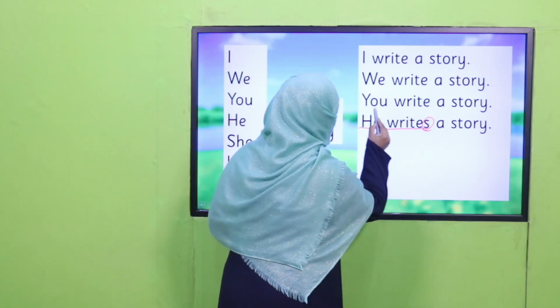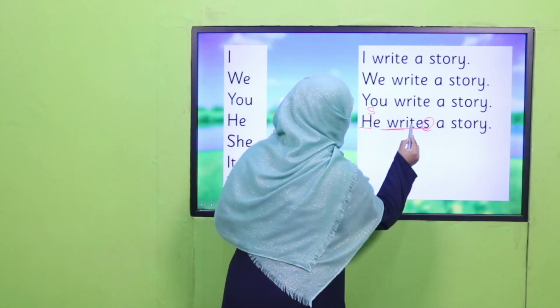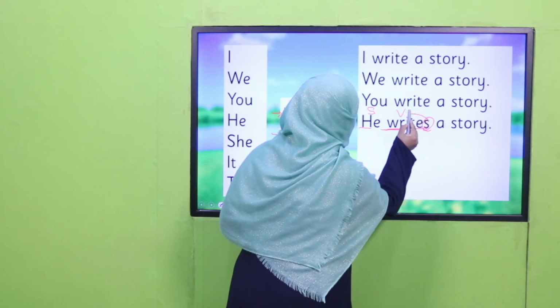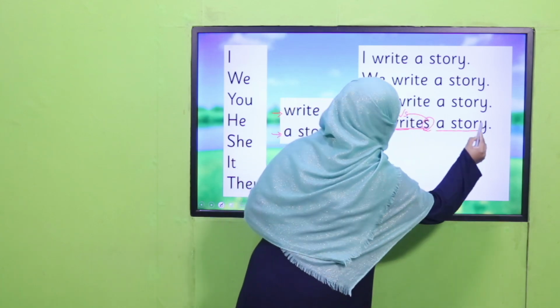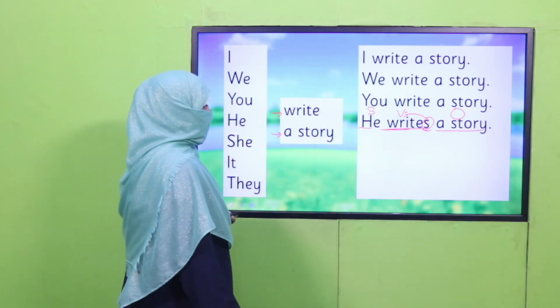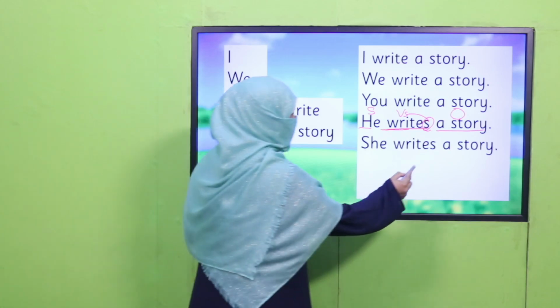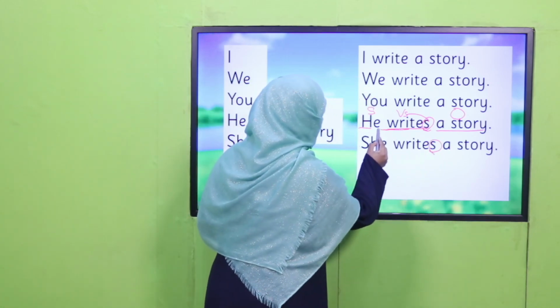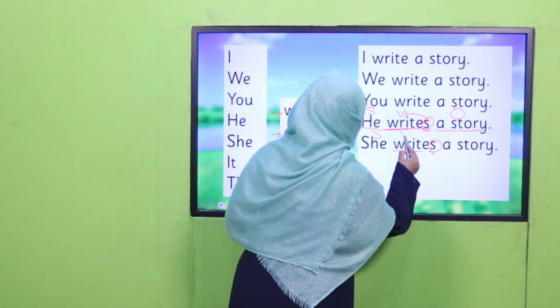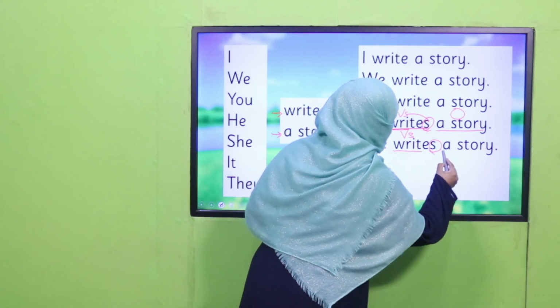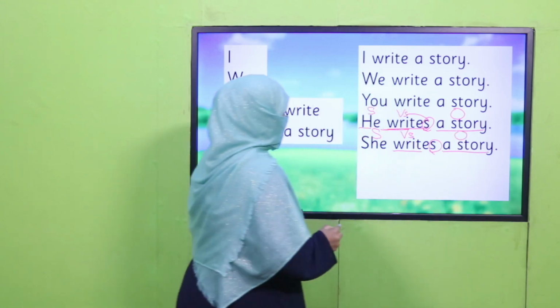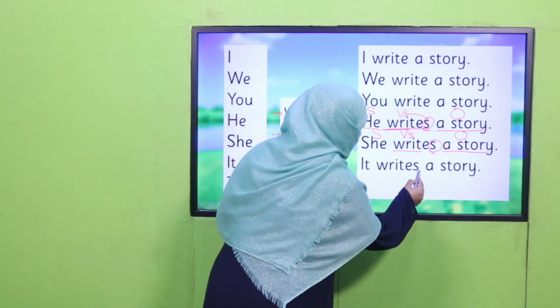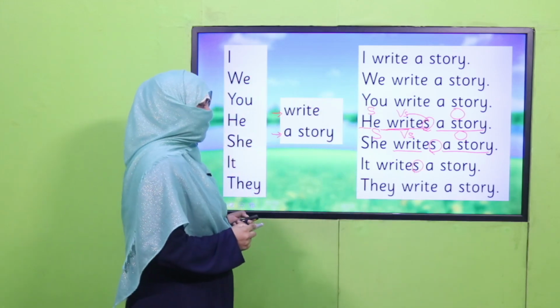He writes a story. He subject, write verb, and we have added this s with verb, and a story is object. All right? She writes a story. She subject, write verb, and we have added s with it, and a story is object. It writes a story and they write a story.